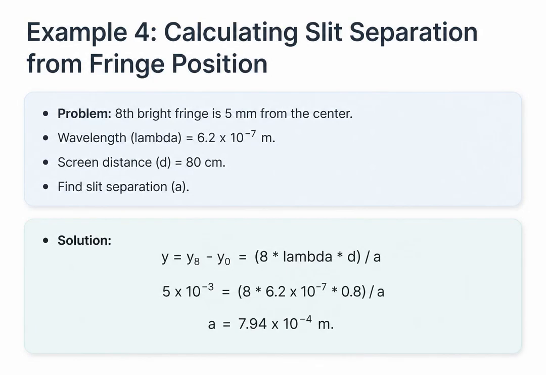Example 4 is structurally identical to the last one, just to reinforce the concept. This time it is the eighth bright fringe, located 5 millimeters from the center. The wavelength is 6.2 times 10 to the negative 7 meters, and the screen is 80 centimeters away. We set up our equation. The distance y equals 8 times lambda times d over a. Substituting our known values, 5 millimeters for y and 0.8 meters for d, we isolate a. The calculation gives us a slit separation of 7.94 times 10 to the negative 4 meters.